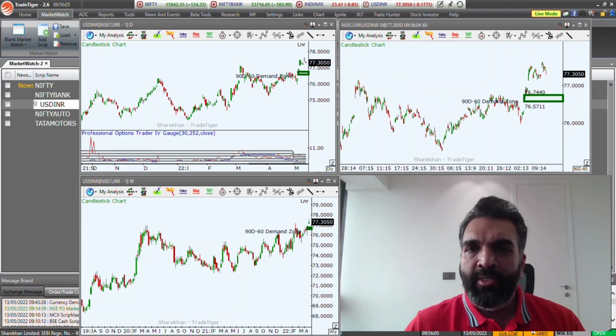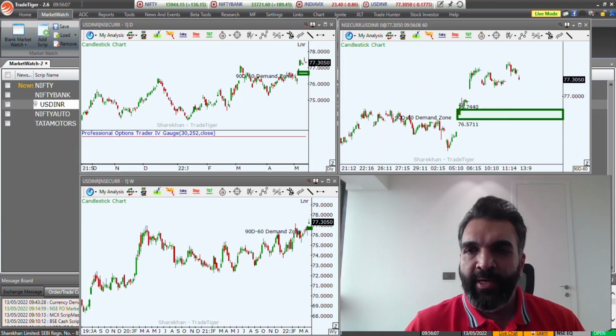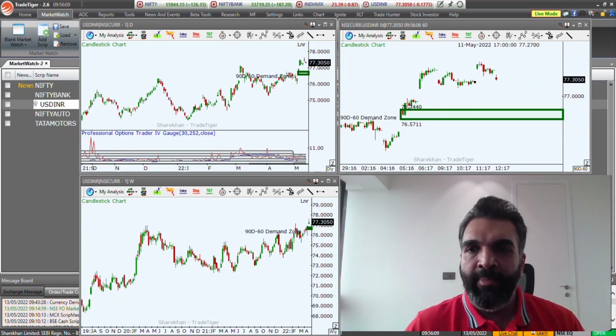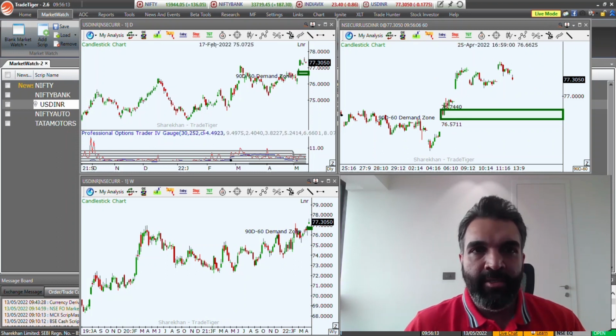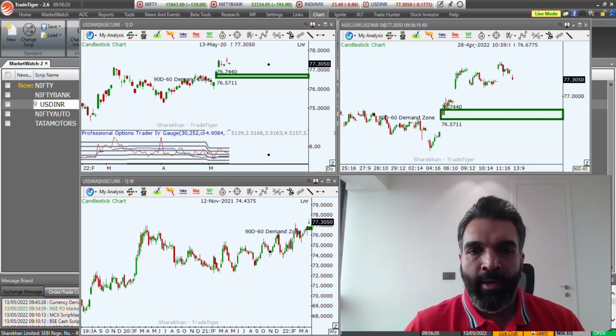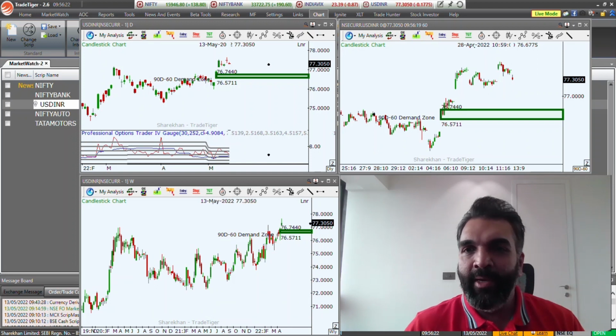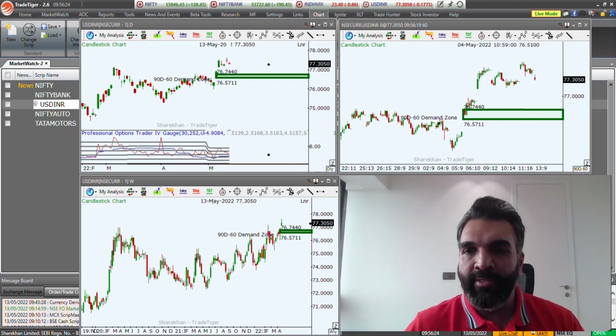If you look at the USD INR today, as expected, the USD INR has gapped down, and because the USD INR has gapped down, Nifty obviously is showing a lot of strength in the market, right? But whether this strength will continue in the due course of time, that's only something that will be told to us once that happens. All right.